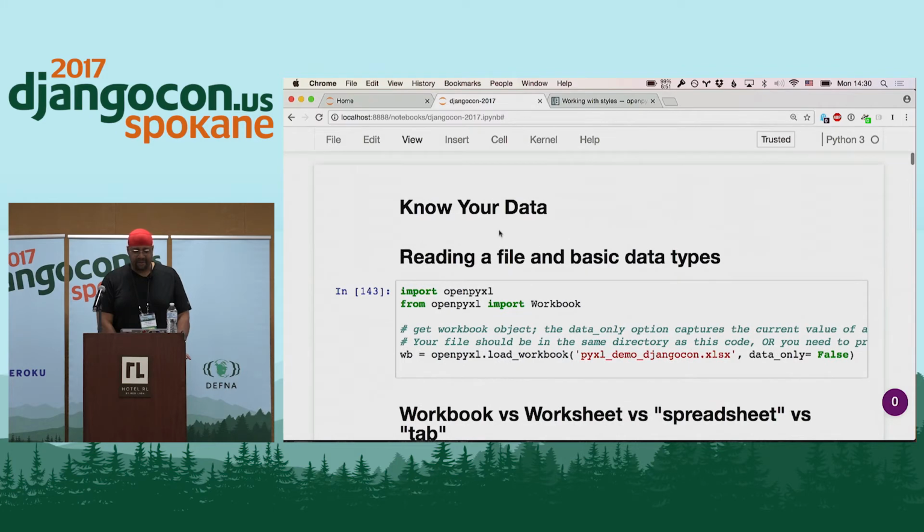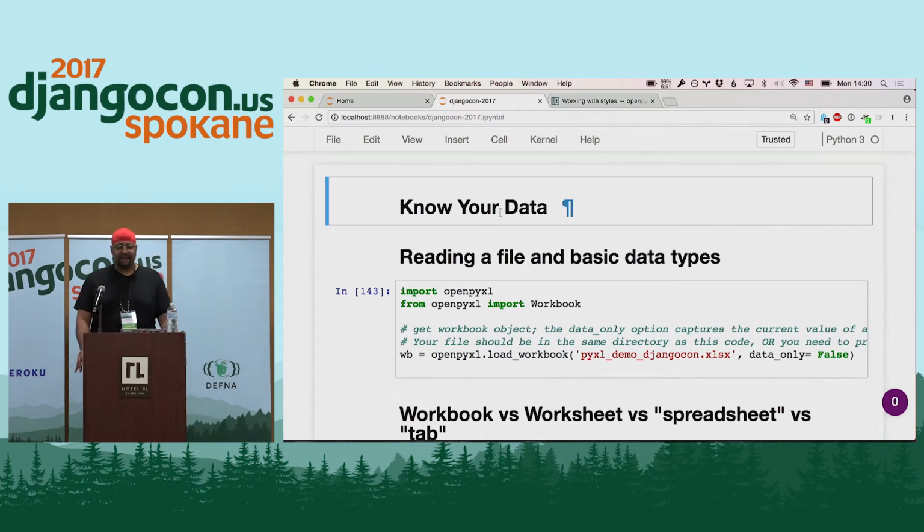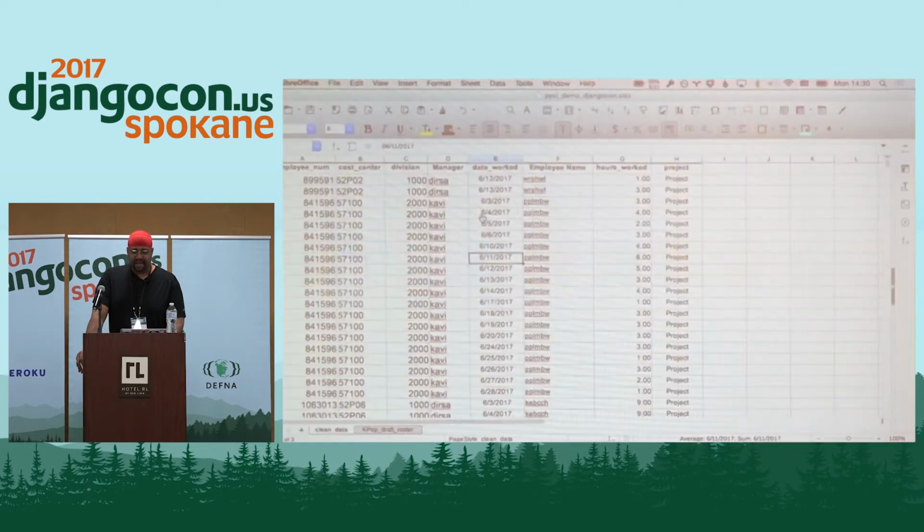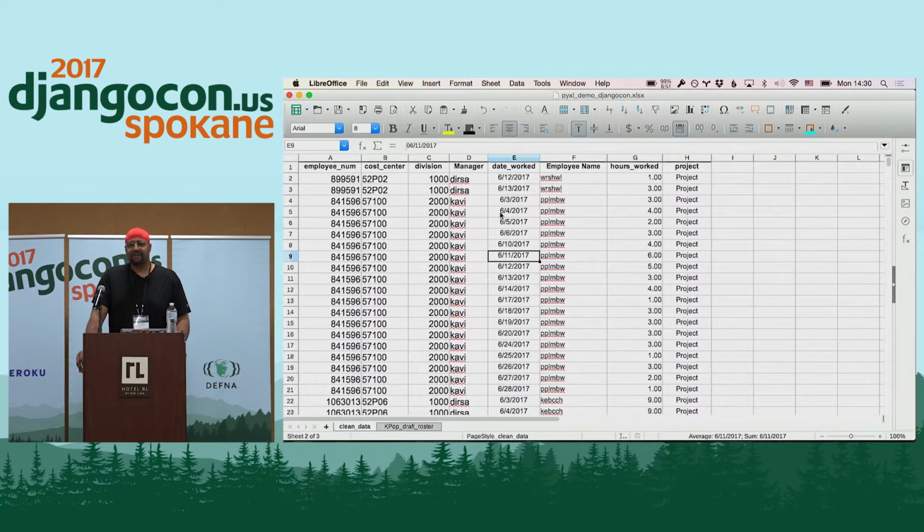So the first thing you have to do is you have to know your data. And for that, we'll take a look at the actual spreadsheet file. It's almost impossible to work with a spreadsheet programmatically if you don't know what's in the spreadsheet. And so here, what we've got, for my simple example,